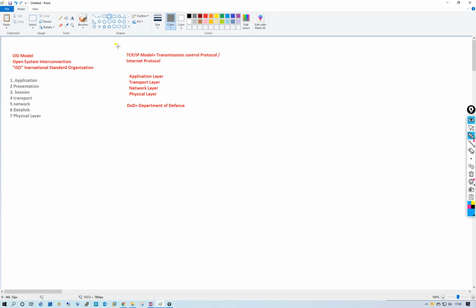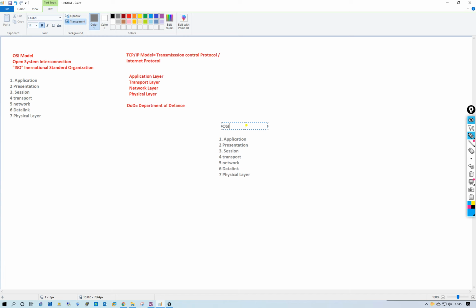So how will data transfer in the OSI layers? There will be two types of... copy, let me copy it. Control V. Now we are going to understand the OSI reference model.